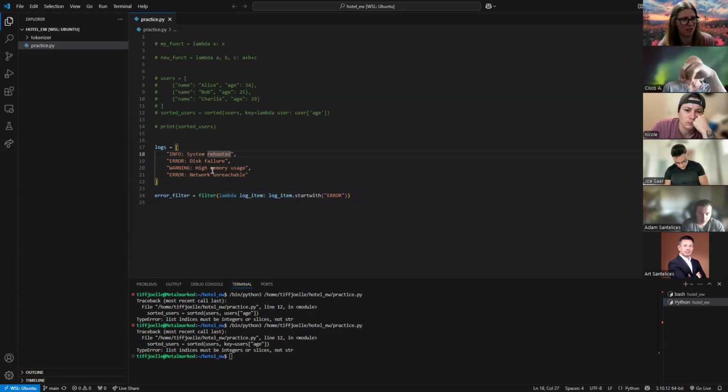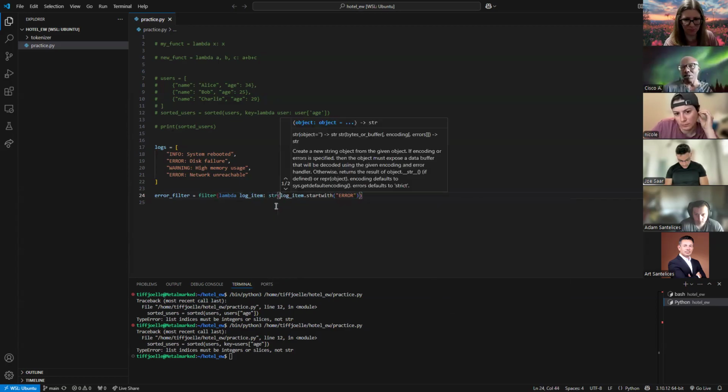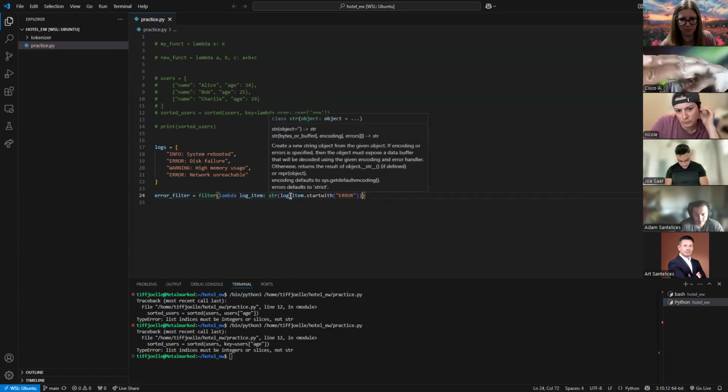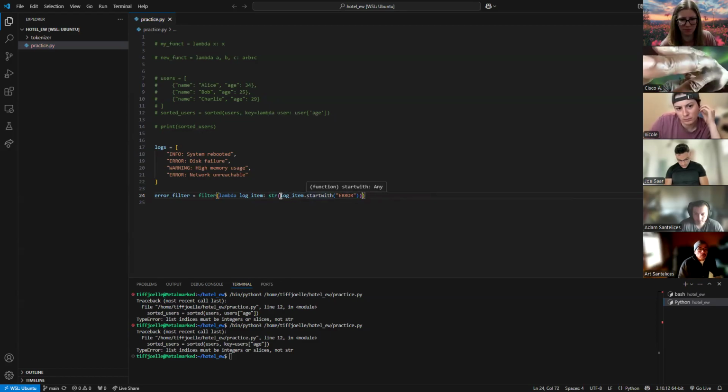Yeah, so is there a way to get the Lambda function, whatever variable you use, to show the string methods you're looking for, like dot starts with? I notice it doesn't show up when you hover over it.